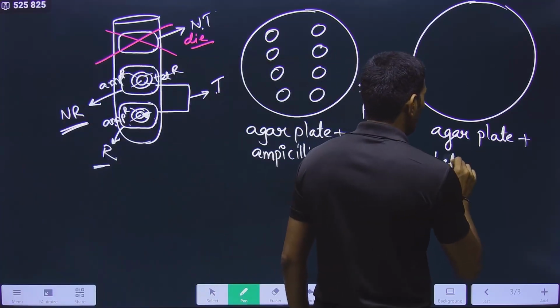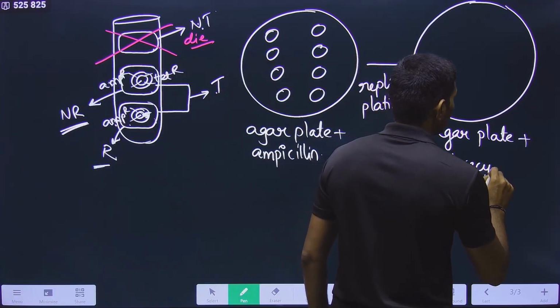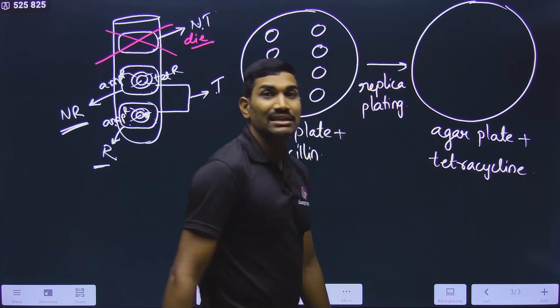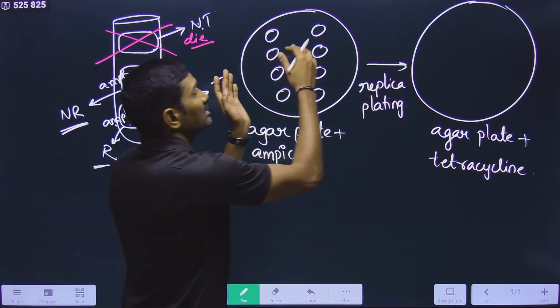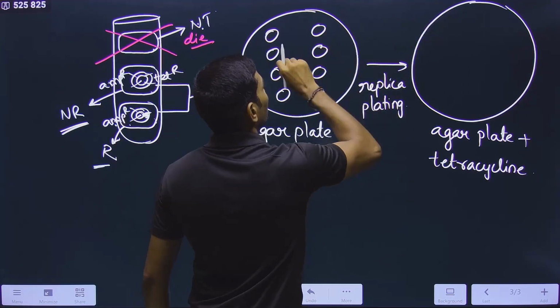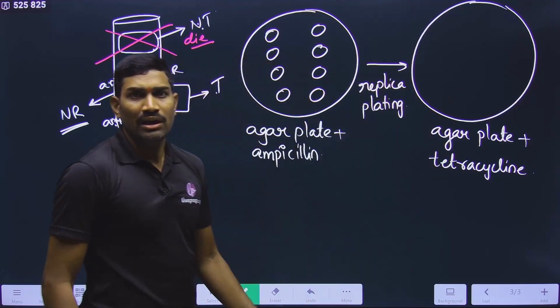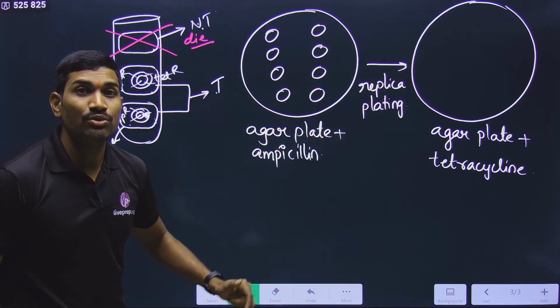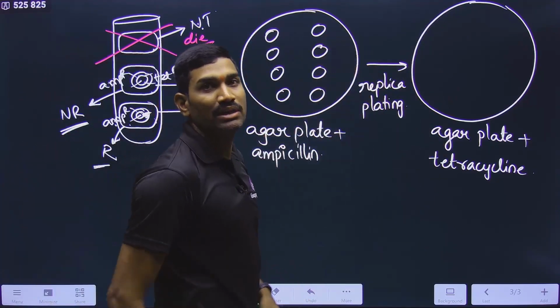Now you need to transfer all this. Can you transfer one by one here? No, hundreds of colonies are there. So what you need to do? Here we need to use an impression type technique.